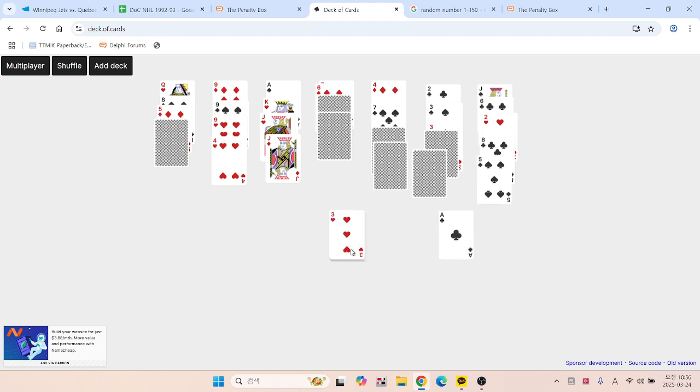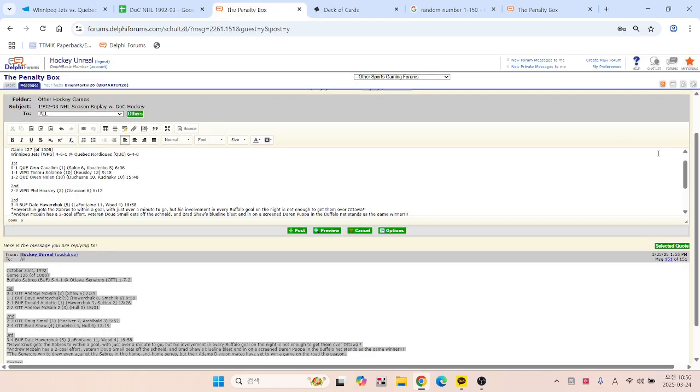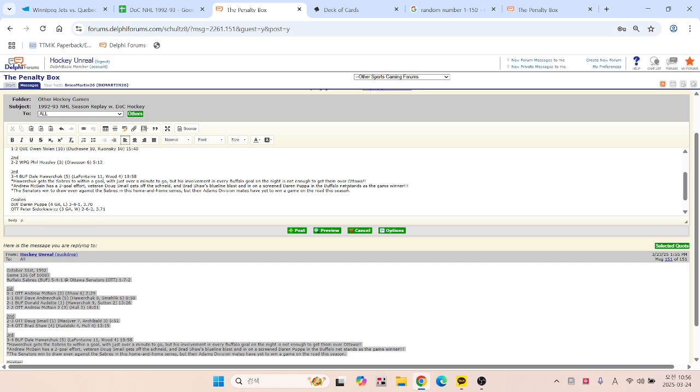Does Winnipeg? And that's Phil Housley, the final sequence here. 3. He only needs an ace or a 2 to 10. Housley, look at this solo effort. He's already got a goal and an assist. And the Red Queen will indeed defeat Ron Hextall. So we get a dramatic finish here at Le Colisée. That is the final sequence of the 3rd period, and it is Phil Housley. Housley catches a pass from Zhamnov and just ends up putting it away himself.